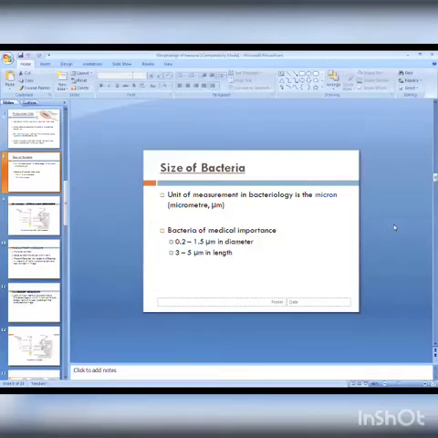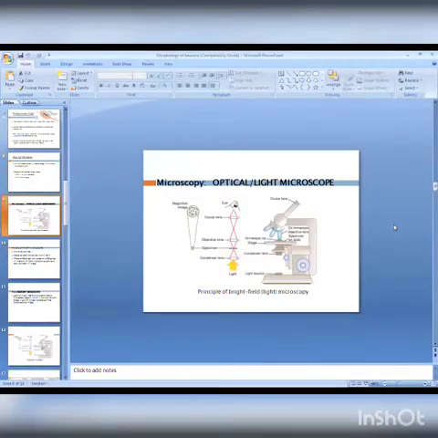So all medically important bacteria have the size, if they are cocci, 0.2 to 1.5 micron in diameter. While if these are rods or bacilli, the length is about 3 to 5 micron. So small these are, and that's why we are unable to observe them without a microscope. For observation of these microorganisms, we need an instrument known as a microscope. So you are also aware of the microscope. There are two different types of microscope: the light microscope and the electron microscope. Optical and light are the same, optical or light microscope, and another one is the electron microscope.